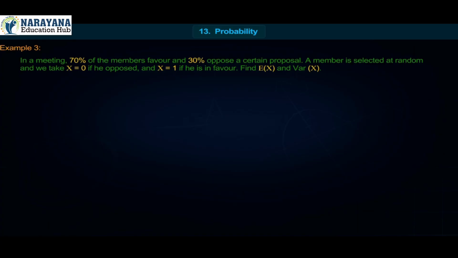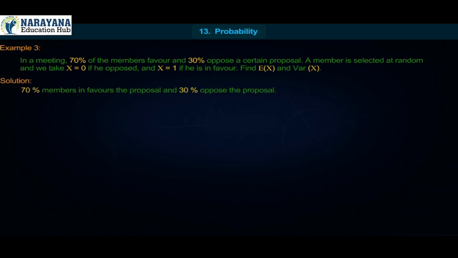In a meeting, 70% of the members favor and 30% oppose a certain proposal. A member is selected at random and we take x equal to 0 if he opposed and x equal to 1 if he is in favor. Find E of x and variance of x.